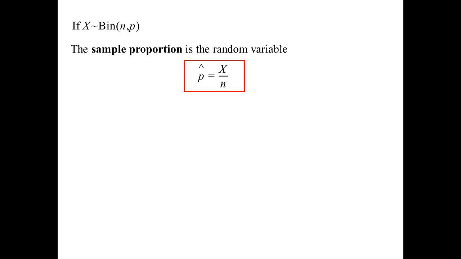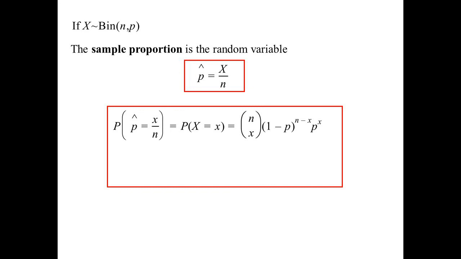If we have a binomial distribution, then the sample proportion is p hat equals X over n, where X is the binomial random variable and n is the number of people in the sample.